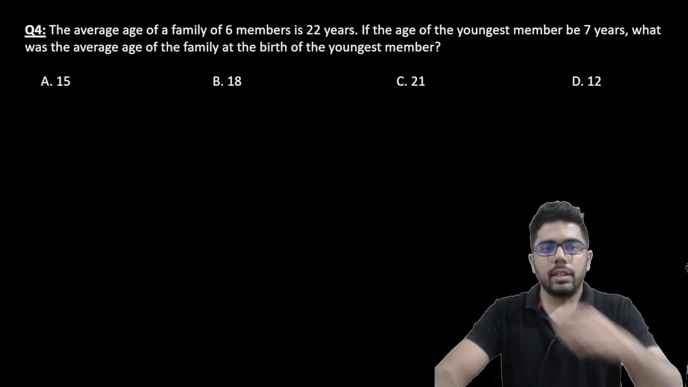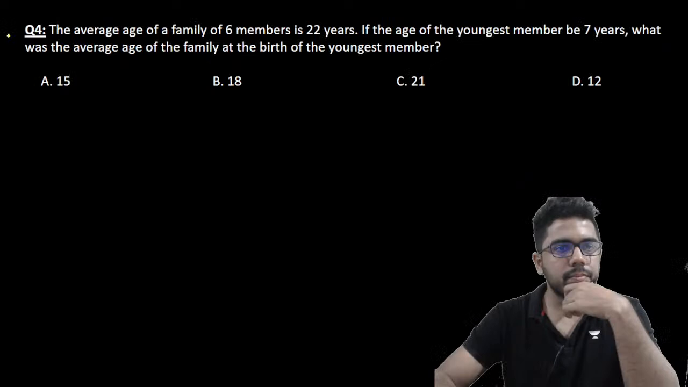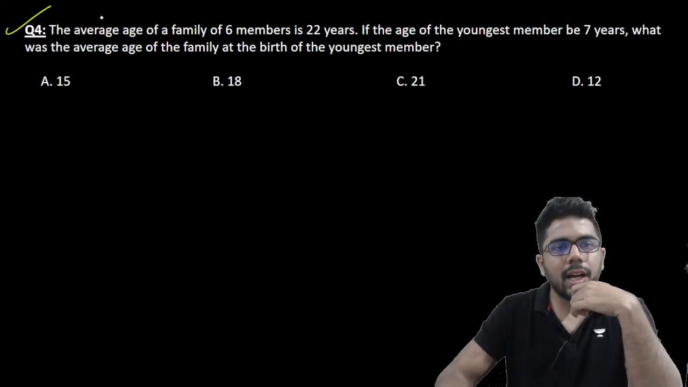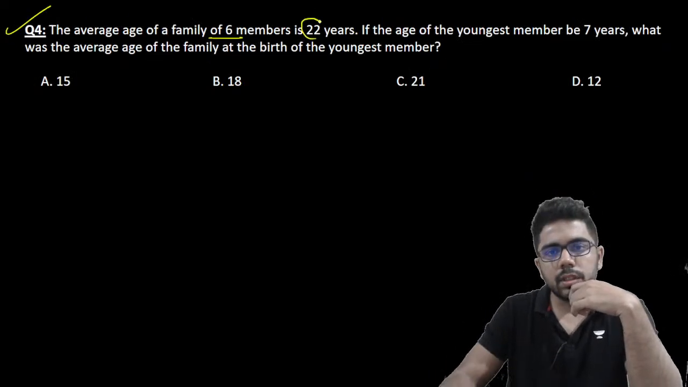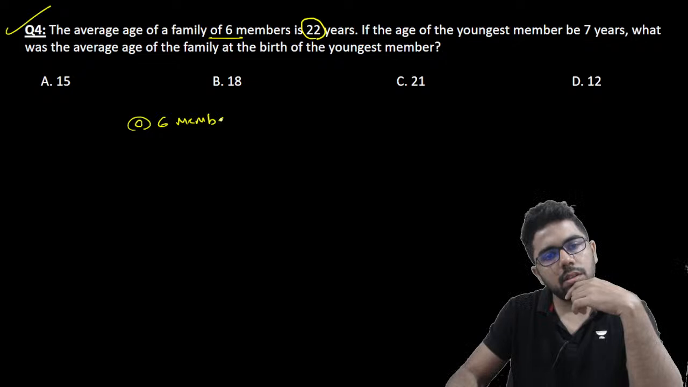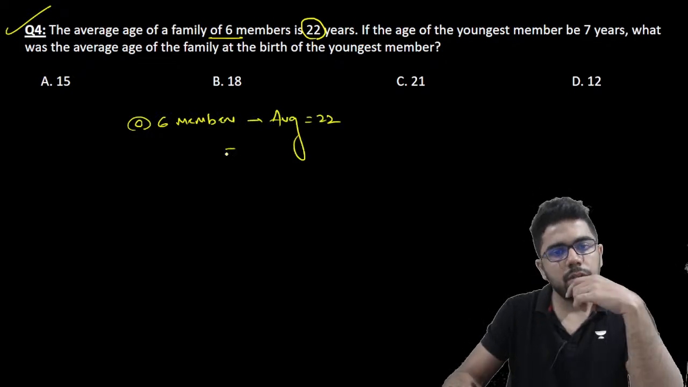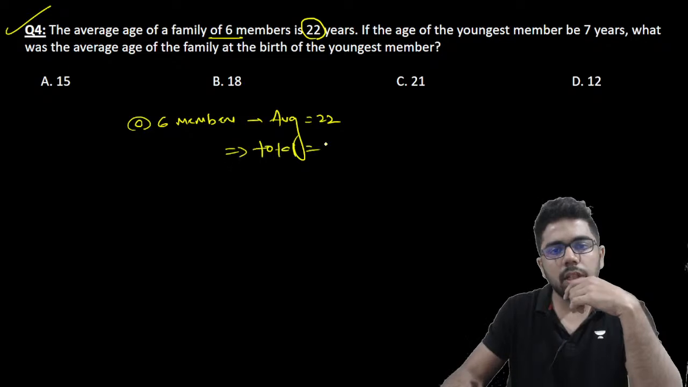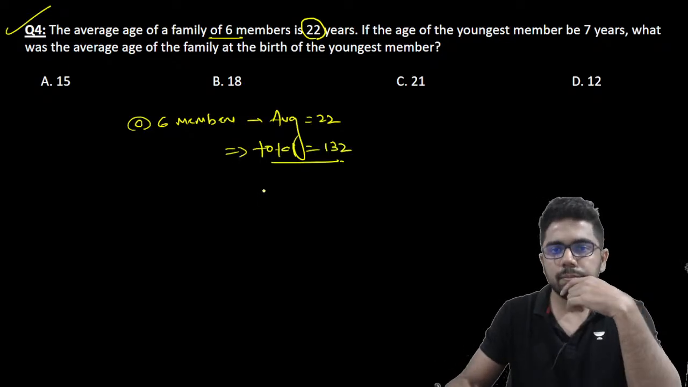All right, let us see this. The average age of a family of 6 members is 22 years. If the age of, तो यहाँ पे 6 members है, average is 22, so this implies I can say that total age is like 132.